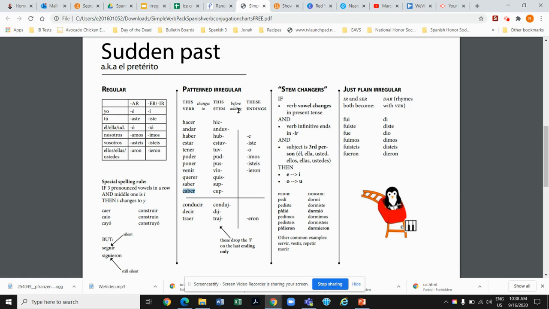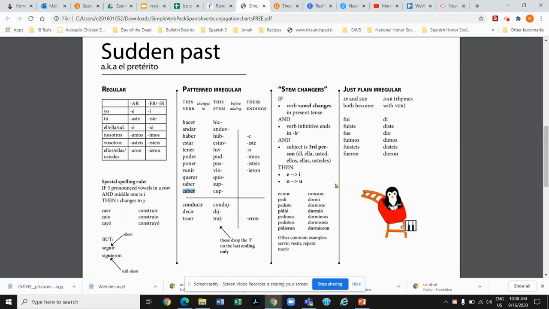We do have a lot of irregular verbs in the preterite, and there's a group of patterned irregular verbs, and the ones that you need to worry about are the ones in our chant, which is why I recorded the first part of this message. So, stem changers.